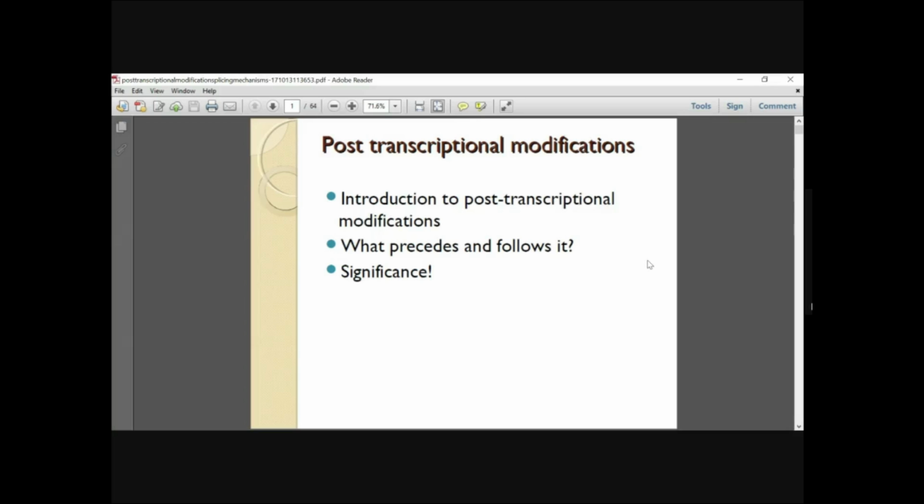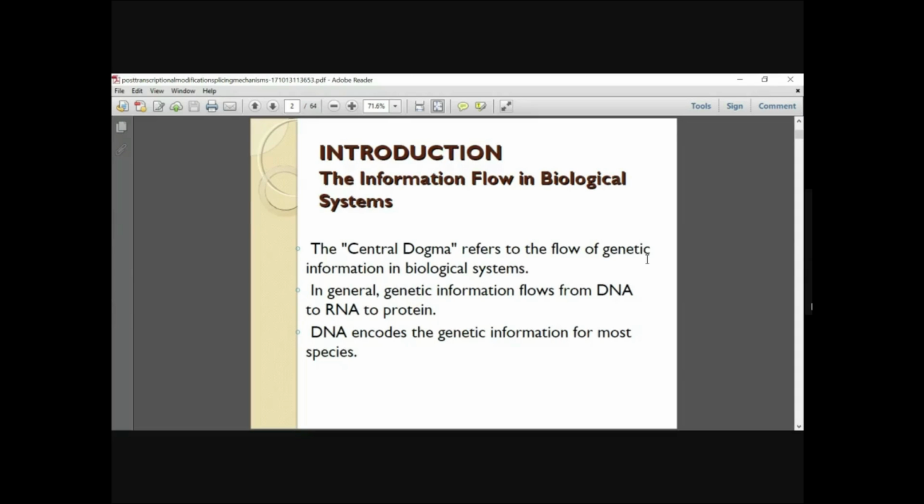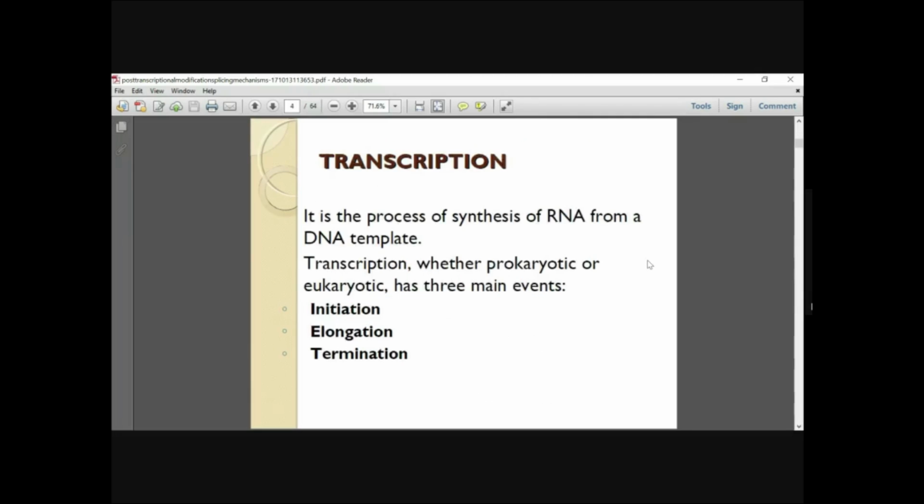The primary transcript of an RNA polymerase is called the pre-RNA. We have studied in transcription that first a primary transcript of an RNA is produced. What happens to it, we'll study in this class. So, post-transcriptional modifications. The central dogma refers to the flow of information from DNA to RNA to protein. DNA encodes all the genetic information for most species. This is the central dogma of molecular biology that we have already discussed, how information is transferred from DNA to RNA to protein.